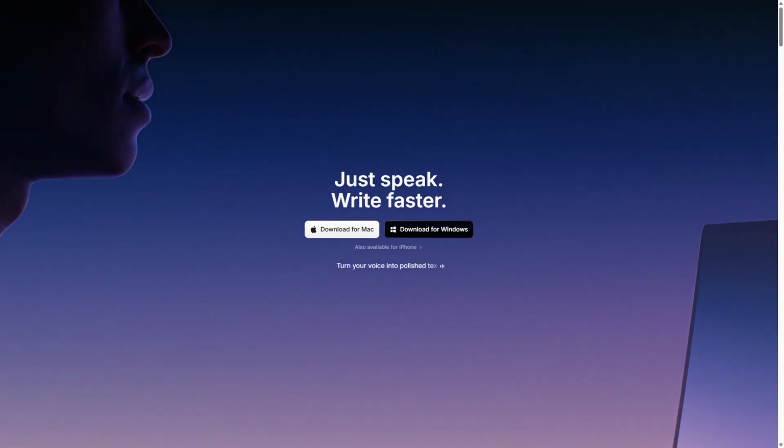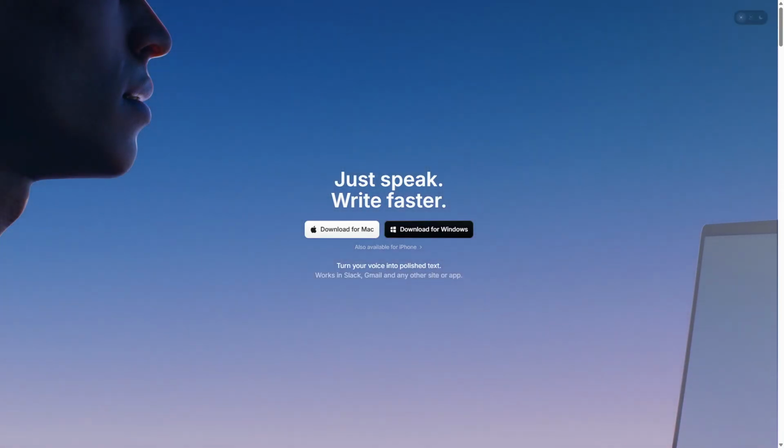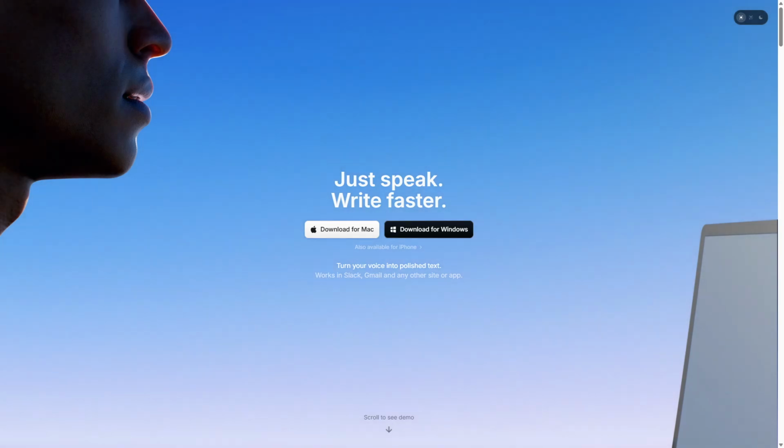If you're a Mac user looking for a straightforward dictation tool and don't mind a few quirks, it might be worth trying out. However, if accuracy and integration are top priorities for you, it could be wise to look at other options. Overall, it has potential, but it's not without its flaws.